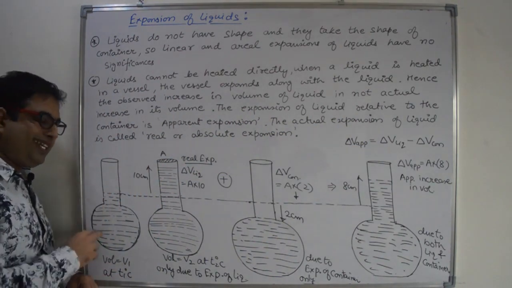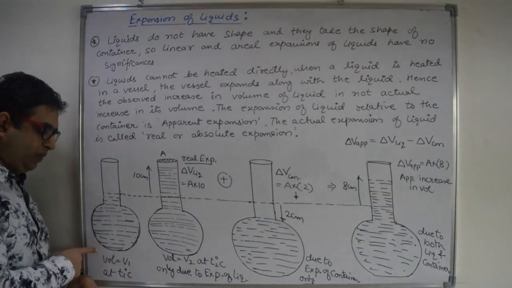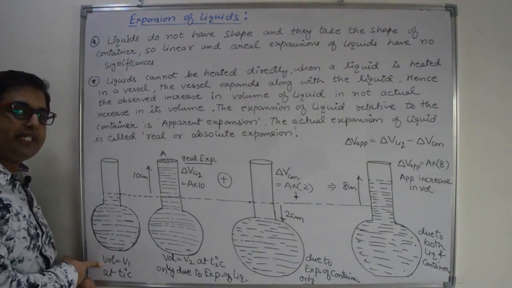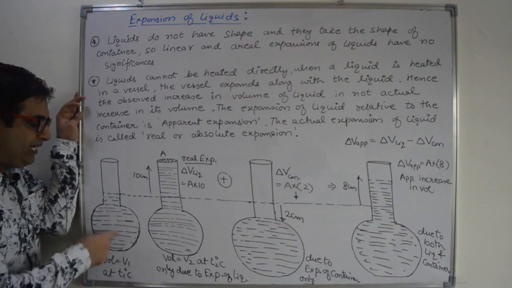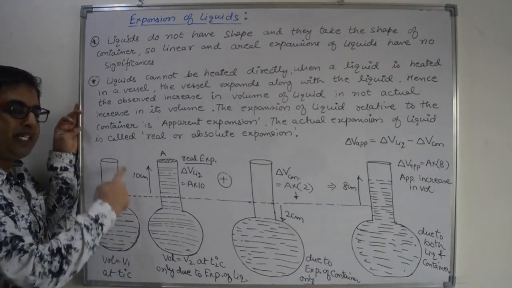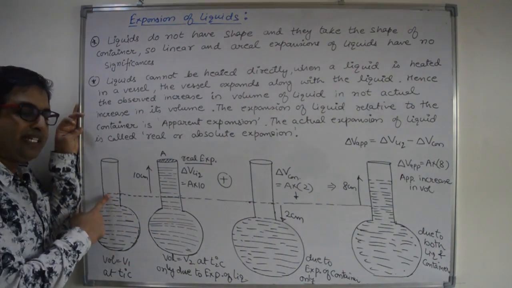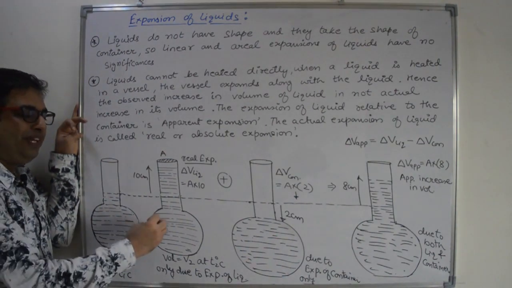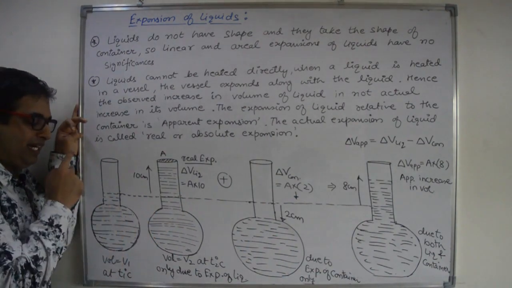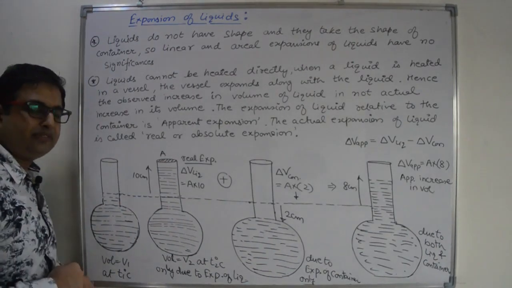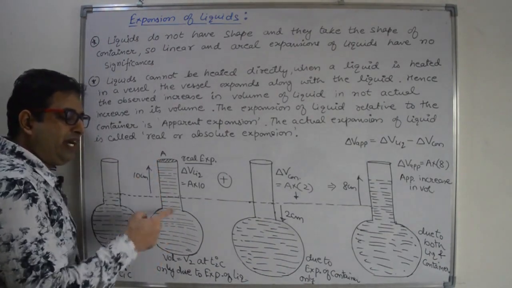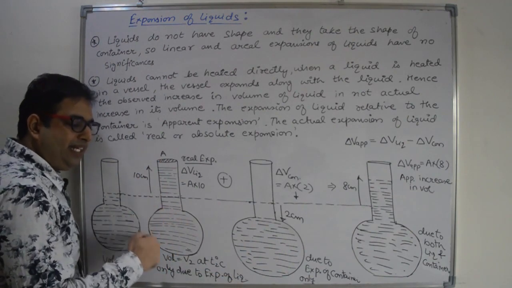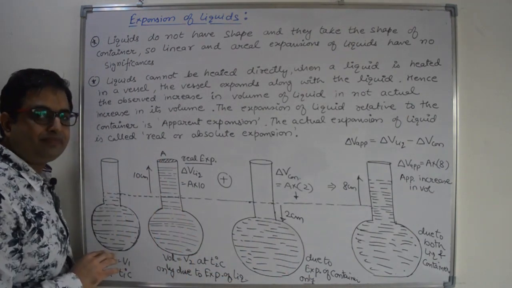Now let us consider a container having some liquid of volume V1 at temperature T1 degree Celsius. Now we will increase the temperature of this complete system. When we increase the temperature, the liquid present in this container will expand, right? And the container will also expand. So in this diagram, I am showing only expansion of liquid, neglecting the expansion of the container.